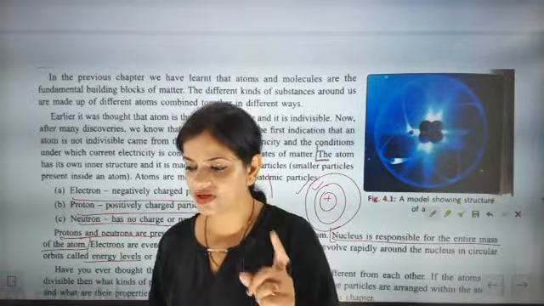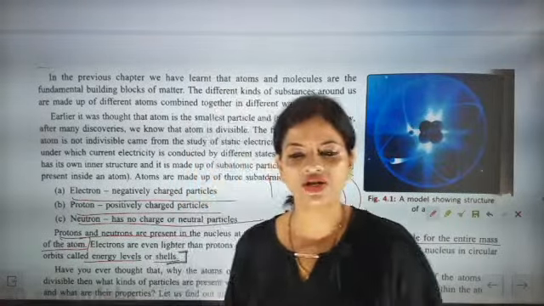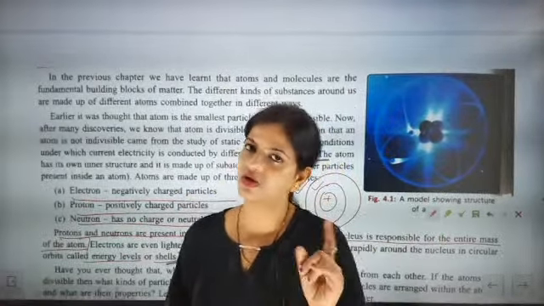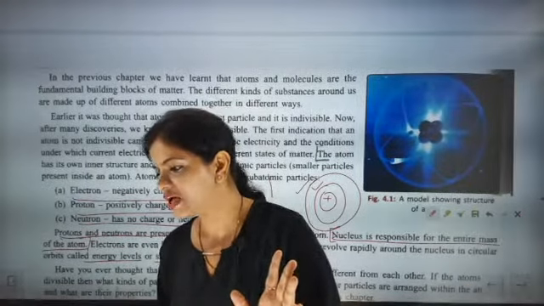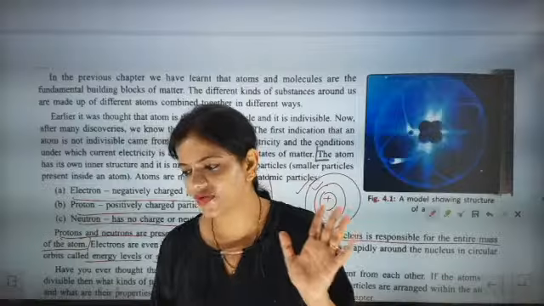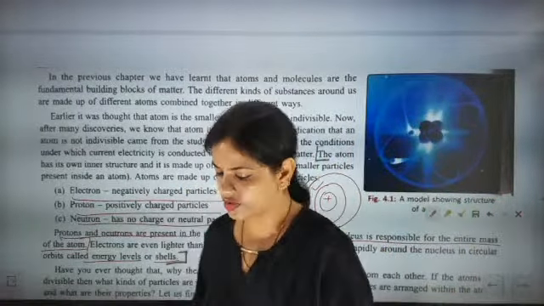I hope you have understood this point also. The inner orbit is the orbit of lower energy level. The outer orbit is the orbit of higher energy level. Understood? Quickly tell me fast. Yes. Inner orbit, lower energy level. Outer orbit, higher energy level. That is the content we are going to study today.